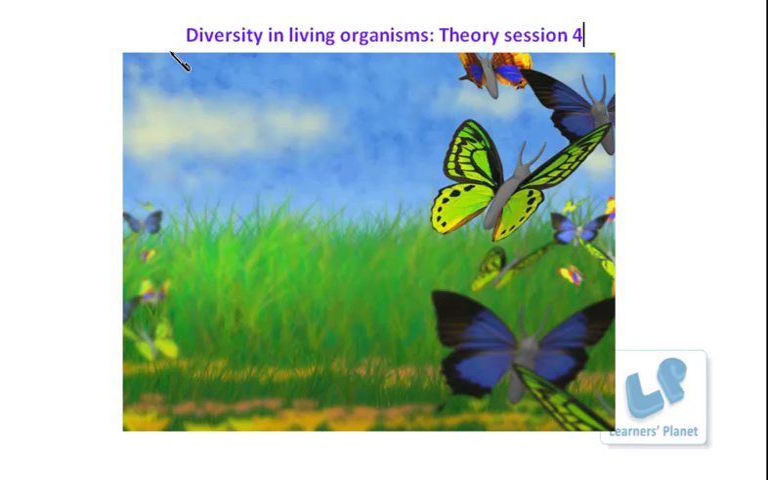Let us continue with the chapter Diversity in Living Organisms. Well, this is the fourth theory session of this chapter, and till now I have explained to you the concept of diversity and the need for classification. Classification is the arrangement of organisms into groups and subgroups, of course on the basis of their similarities and dissimilarities.